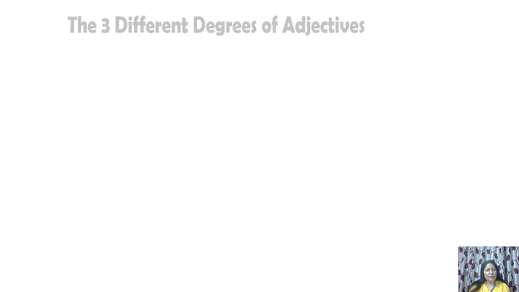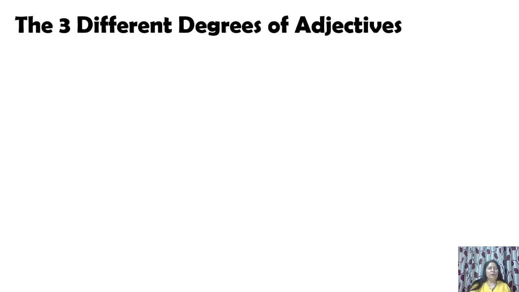Let's go ahead. When you hear the word adjective, you actually think of its quality. That is a descriptive adjective. You think of brown, quick, lazy. Now all these adjectives are descriptive.